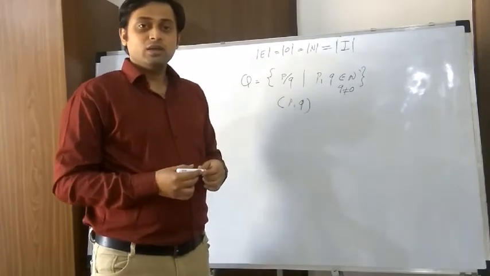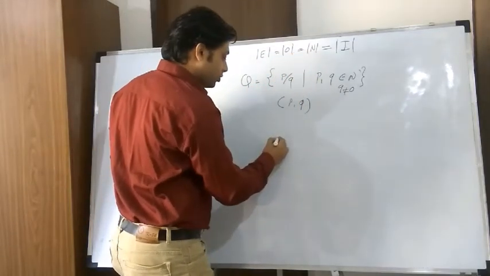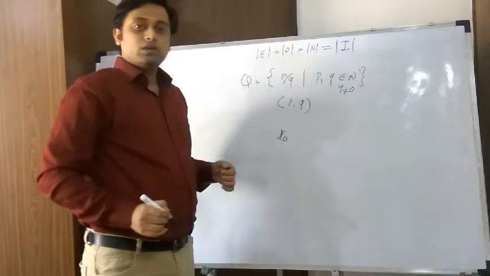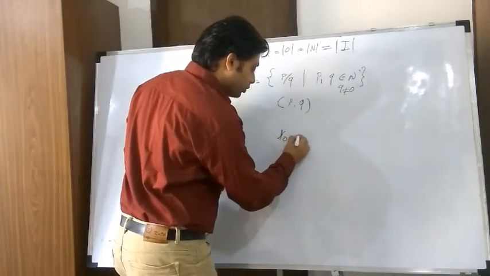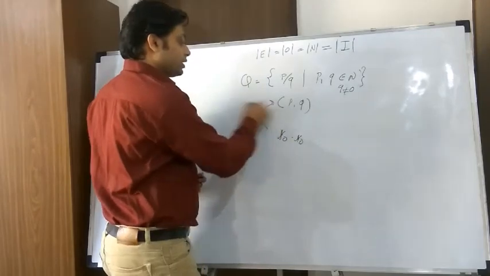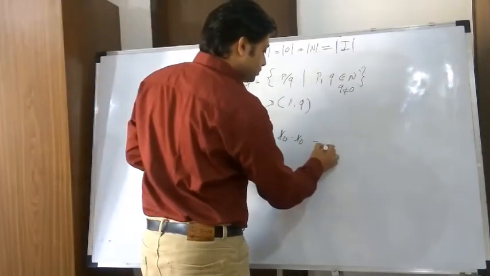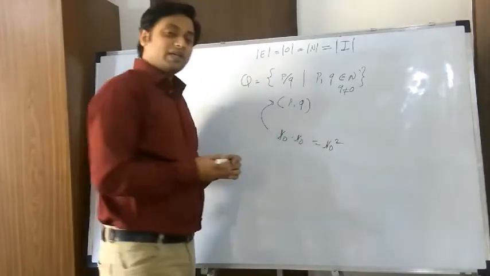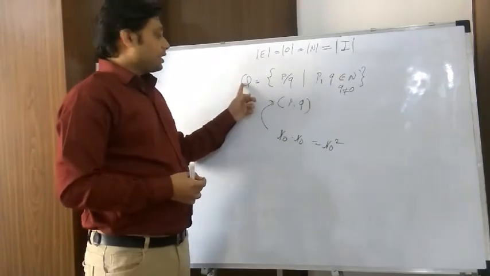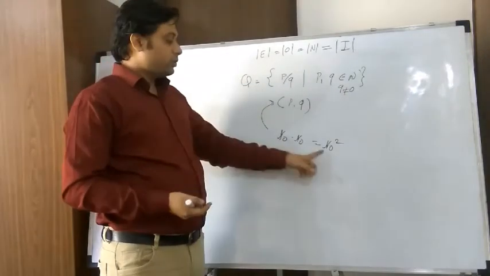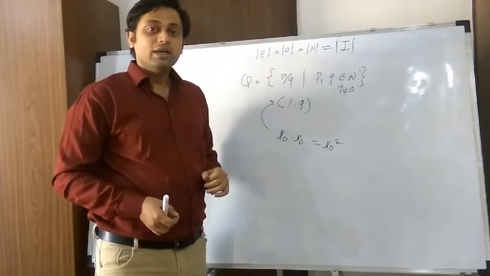So if the number of natural numbers is Aleph 0, I can form Aleph 0 into Aleph 0 such pairs, Aleph 0 squared. So if there are Aleph 0 squared pairs, the cardinality of Q should intuitively be Aleph 0 squared. Is it so? We will find out.